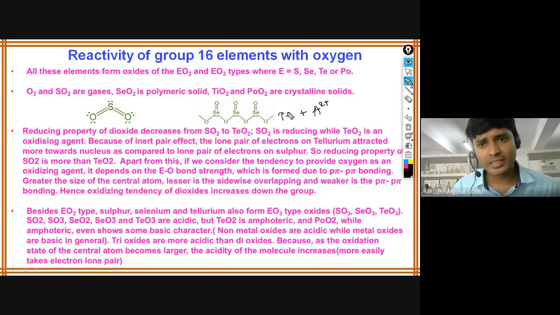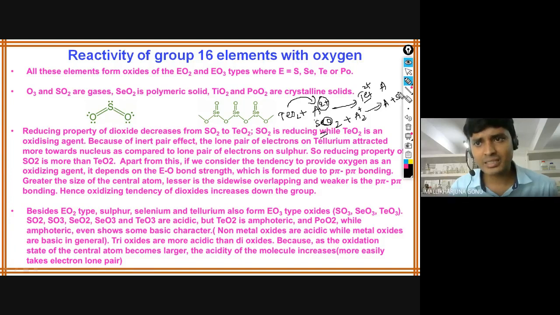For example, take A2+ and reduce it with TeO2, and the same A2+ reduced with SO2. Reducing means if it is giving the lone pair of electrons to this one, then what happens? Te2+ and A will form. If in this case sulfur dioxide is giving the lone pair of electrons, A2+ will become A and the sulfur species SO3 2+. So this will change.